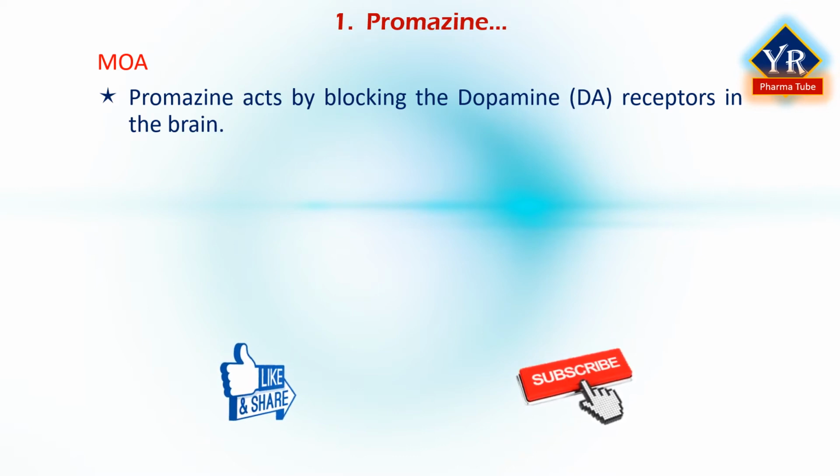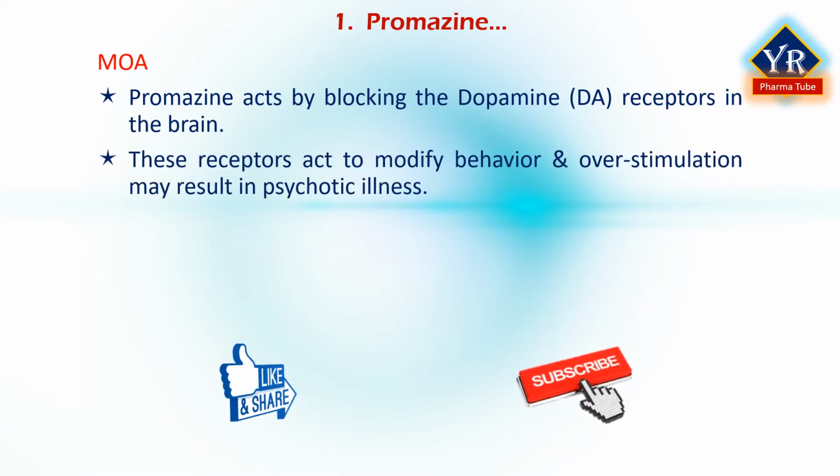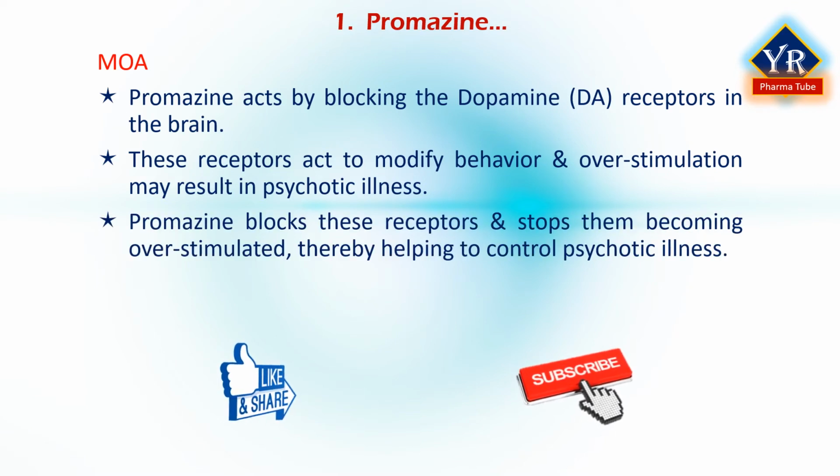When there is an excess amount of dopamine in the brain, it causes overstimulation of dopamine receptors. These receptors normally act to modify behavior and overstimulation may result in psychotic illness. Promazine blocks these receptors and stops them becoming overstimulated, thereby helping to control psychotic illness.